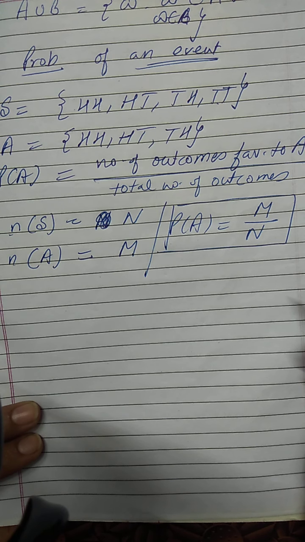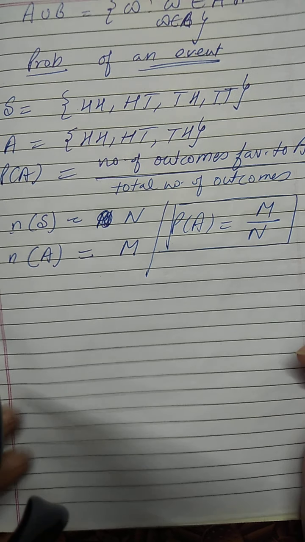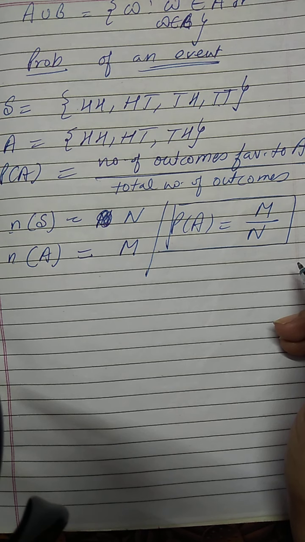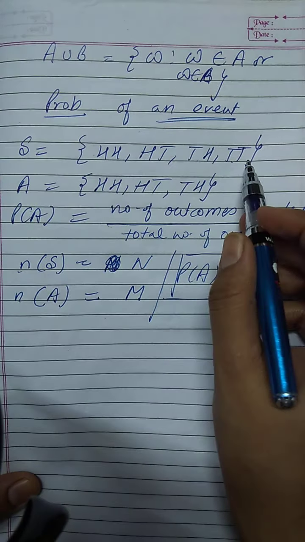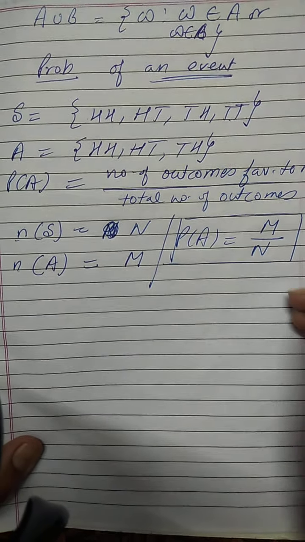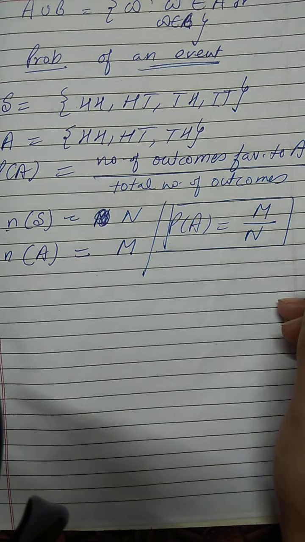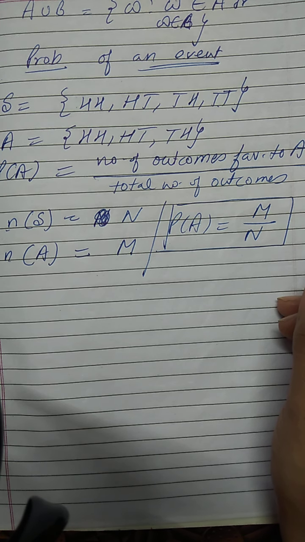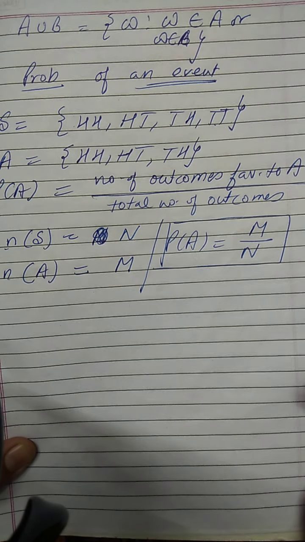Now this is true when all the outcomes are equally likely. I hope you know what equally likely means. It means the chance of occurrence of each and every outcome in the sample space is the same. When I toss an unbiased coin, the chance of getting a head is the same as the chance of getting a tail.